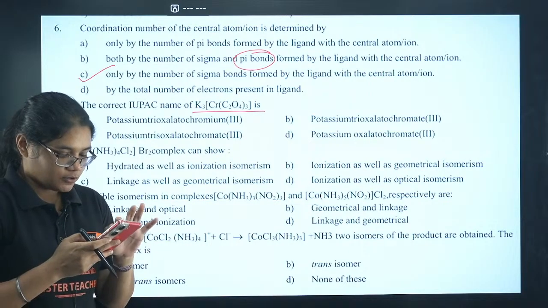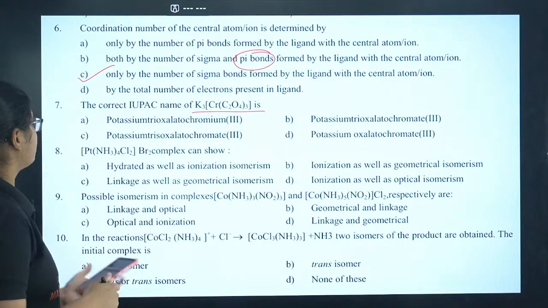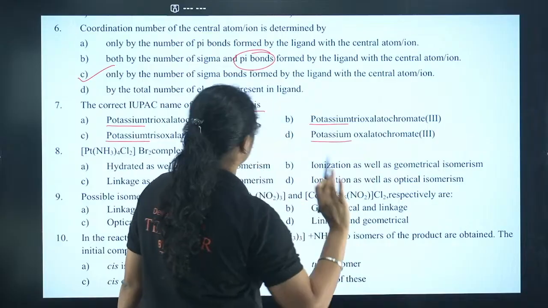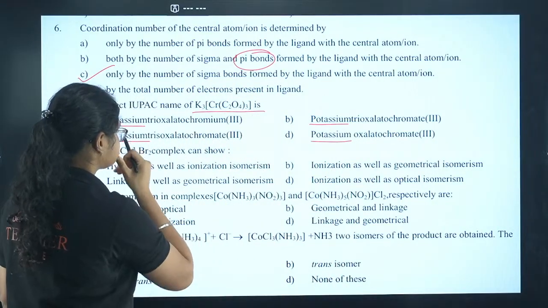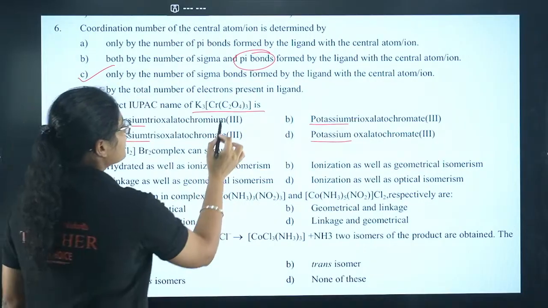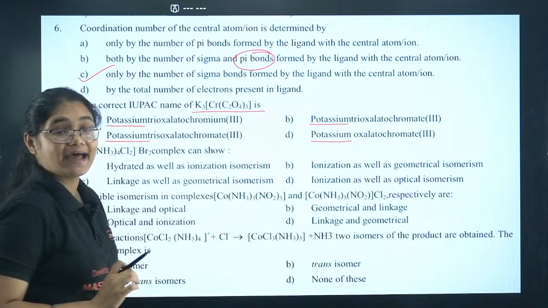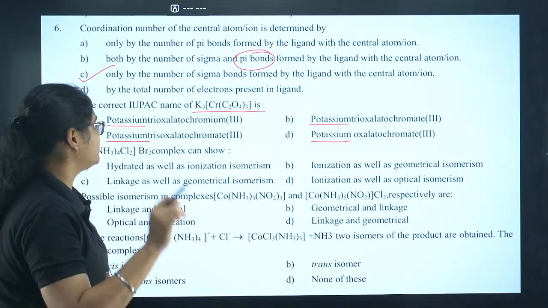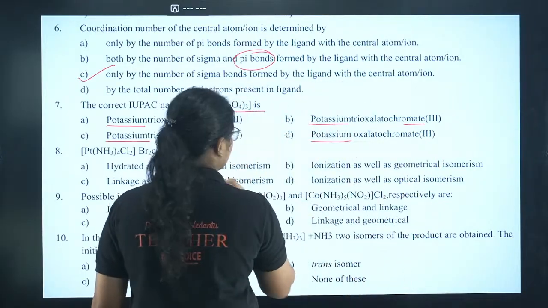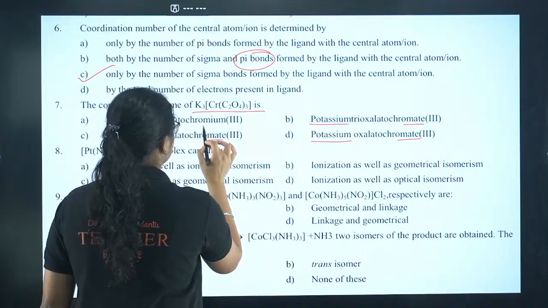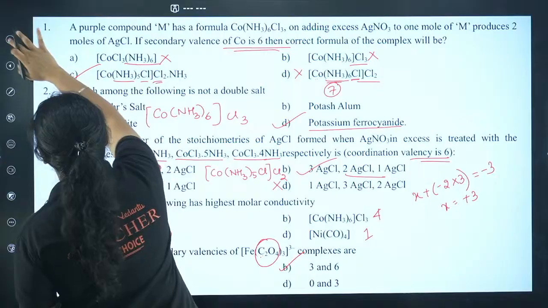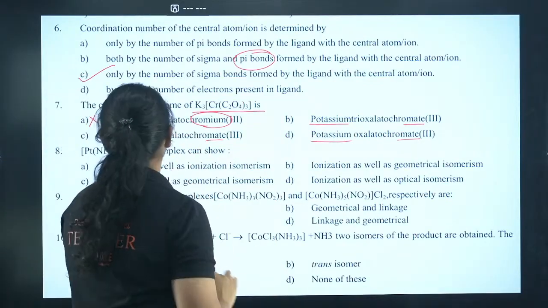So what will be the answer? I am getting a lot of answers, so let us see. First of all, definitely it is potassium, and here also potassium. Next, here I have trioxalato. If you see chromium, it is part of an anionic complex, so the name has to end with ATE. I can find ATE here and here, but here there is no ATE, so I can eliminate option A.